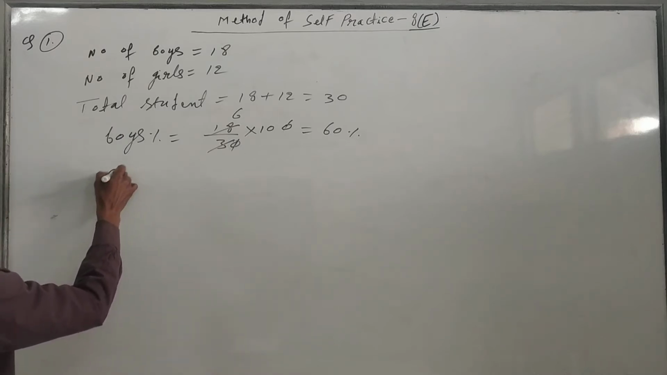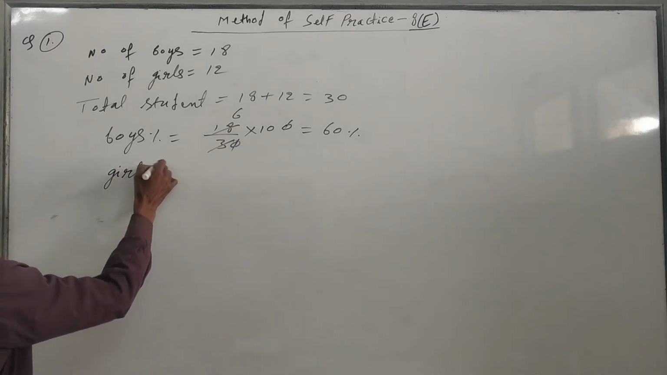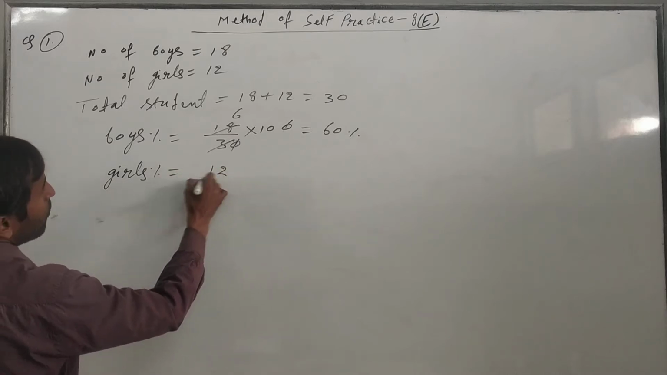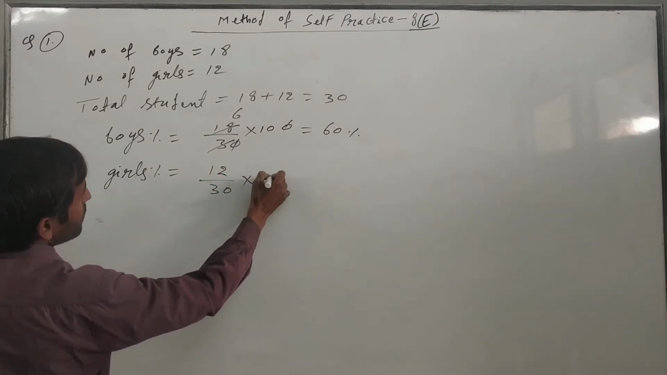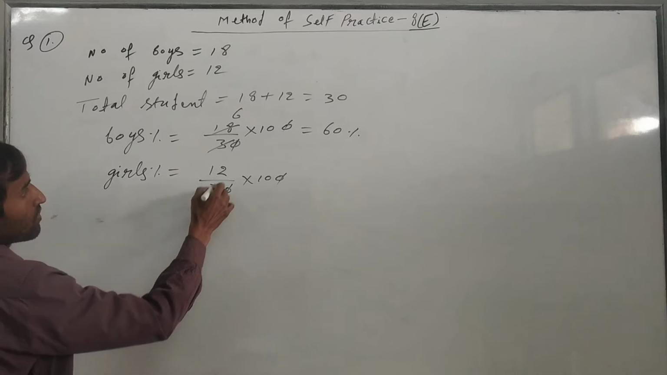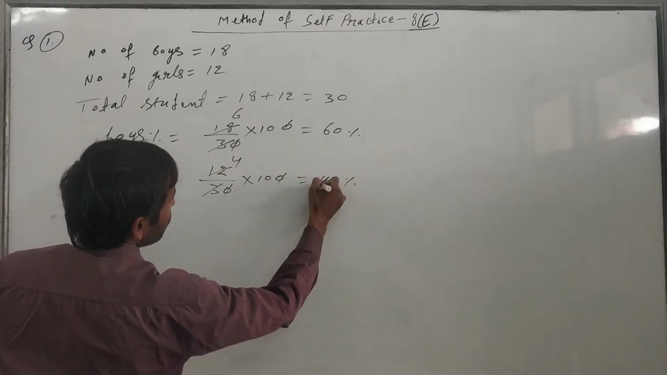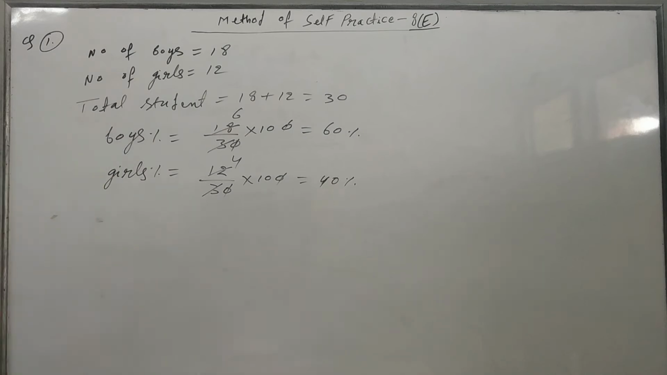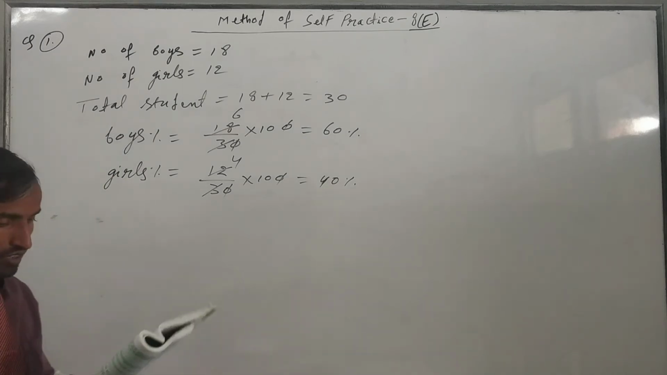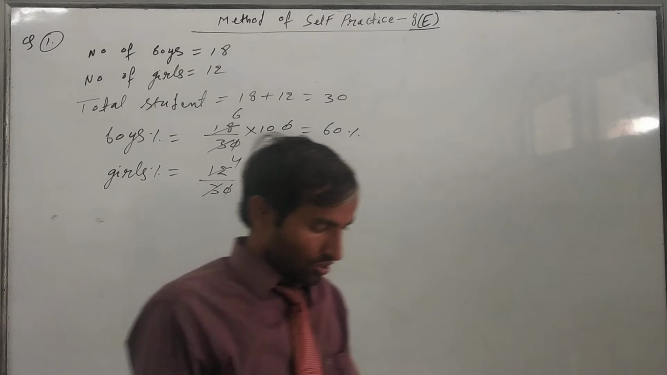Now we have to find the girls percent. Girls percent is equal to 12 upon 30 into 100. The 0 cancels out, and now 4 into 10 becomes 40%. So girls percent is equal to 40%. This is the final answer of this question.